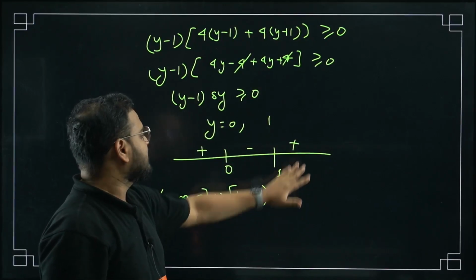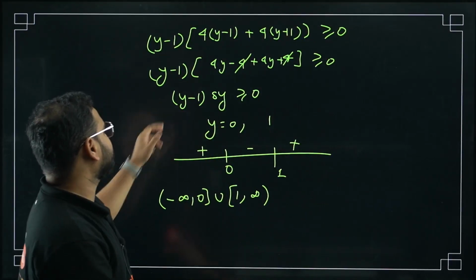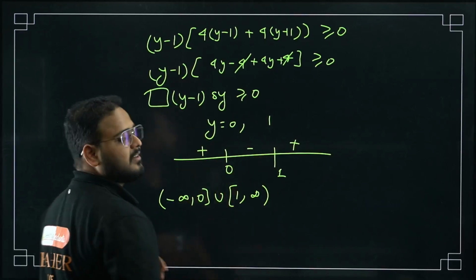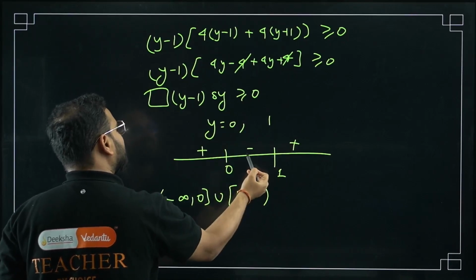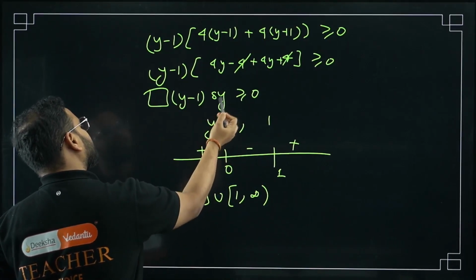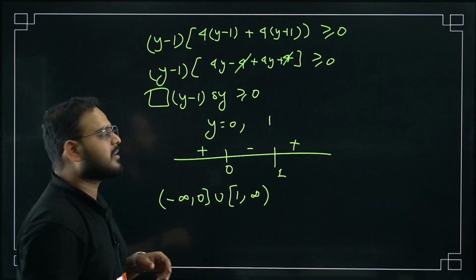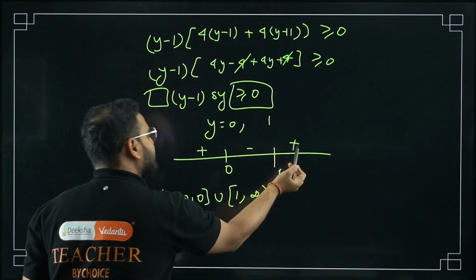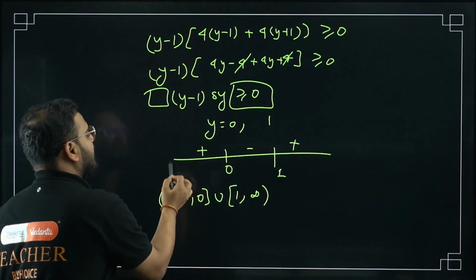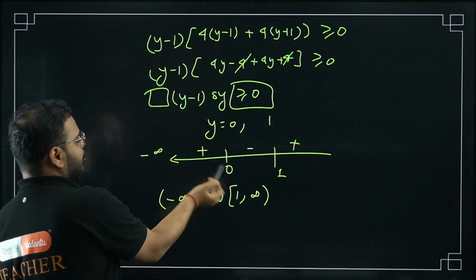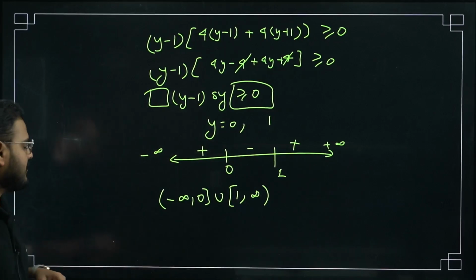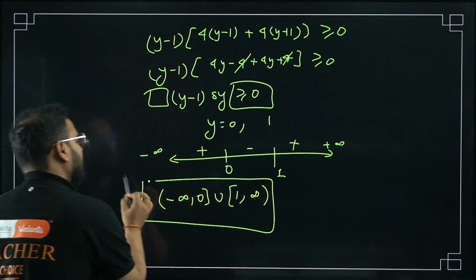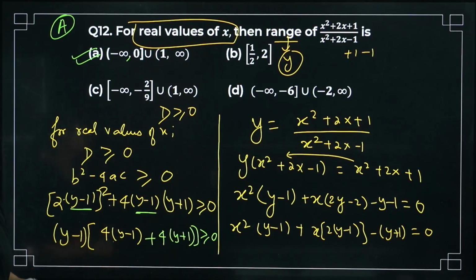Wavy curve method. Start with a positive sign over here. Check the sign over here, positive. That's my plus sign. Alternate sign, because 1 is coming only once, so sign change will be there. Again, 0 is also coming only once, so again sign change will be there. Looking for greater than, it means plus minus plus. So where is plus? Here, negative infinity to 0, and here, 1 to plus infinity. Answer is this. Let me know if you have a doubt in question number 12. It's a very good question. Question number 12, option number A.